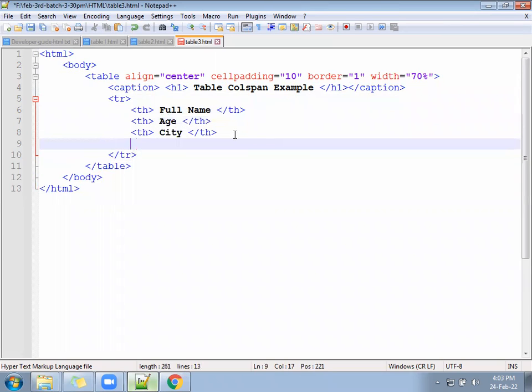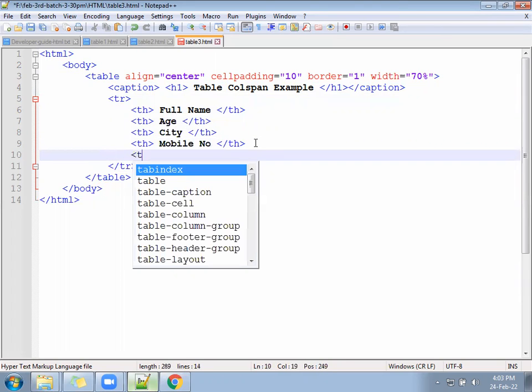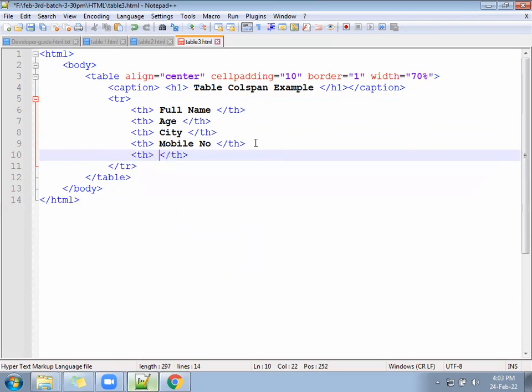Next, mobile number of customer. Next, services for customer. Which service is he looking for?